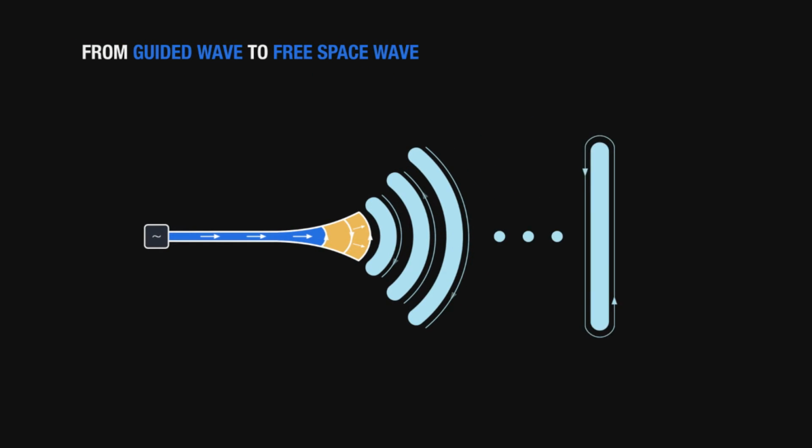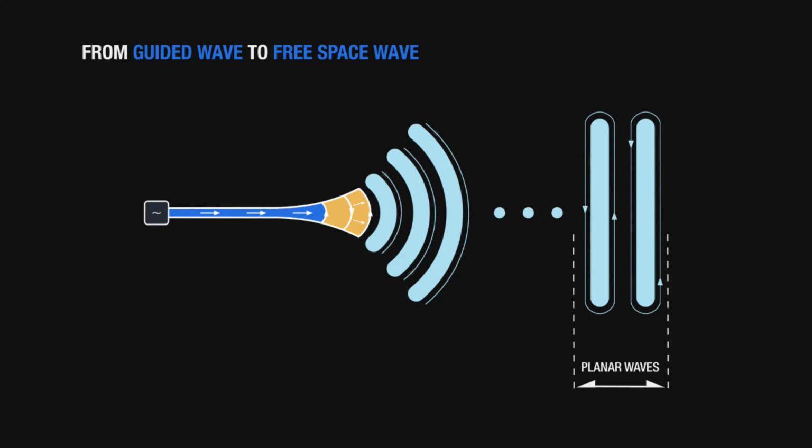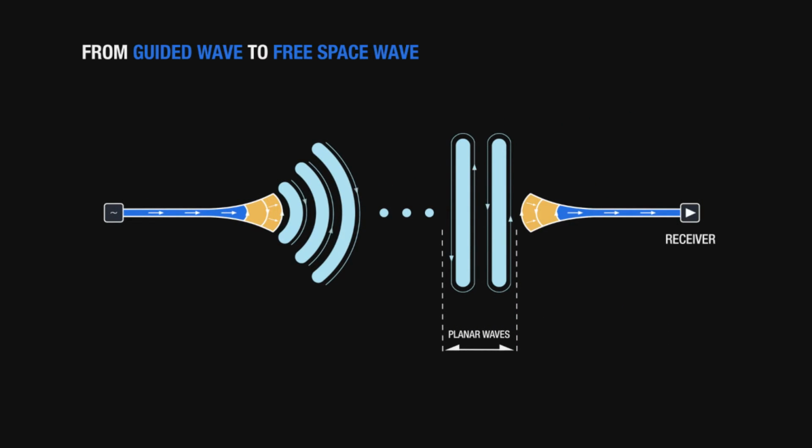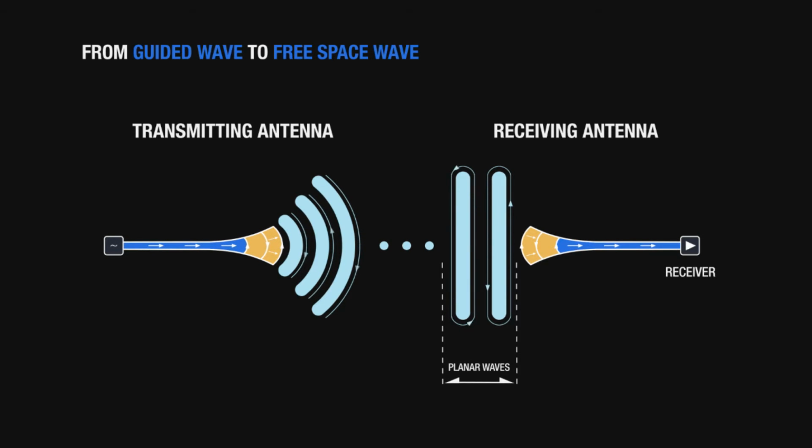We need to create, in fact, this propagating wave that would go as far as it is possible, of course, decreasing its intensity, its power density, with distance. So the antenna can be seen as a transition between the transmission line and free space. So this is what antennas really are, a sort of interface, a sort of transducer between a world of confined and guided waves and a world of freely propagating plane waves, electromagnetic waves.